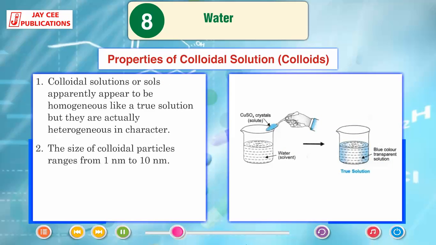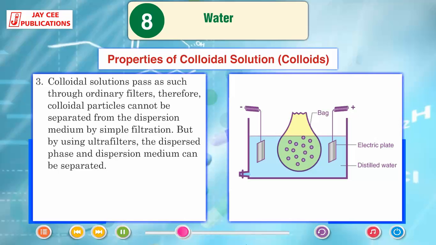Colloidal solutions or sols apparently appear to be homogeneous like a true solution, but they are actually heterogeneous in character. The size of colloidal particles ranges from 1 nm to 1000 nm. Colloidal solutions pass through ordinary filters, therefore colloidal particles cannot be separated from the dispersion medium by simple filtration, but by using ultrafilters the dispersed phase and dispersion medium can be separated.